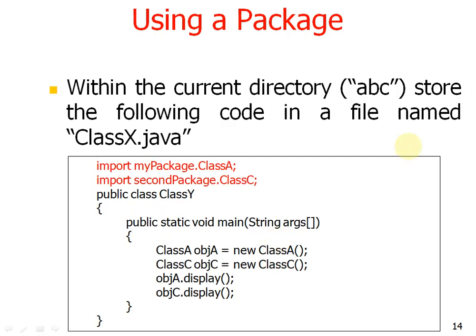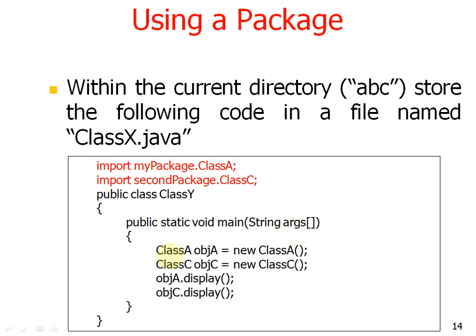And within the current directory, store the following code in a file named ClassY.java. So I am importing both packages here. The first package I created earlier, and the another package here. Import mypackage.ClassA and import secondpackage.ClassC. Inside there is a main class, that is class Y, and this is the main method public static void main.